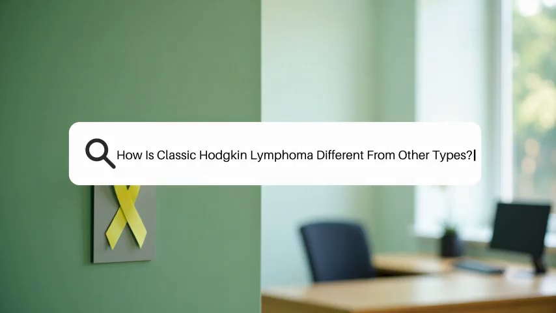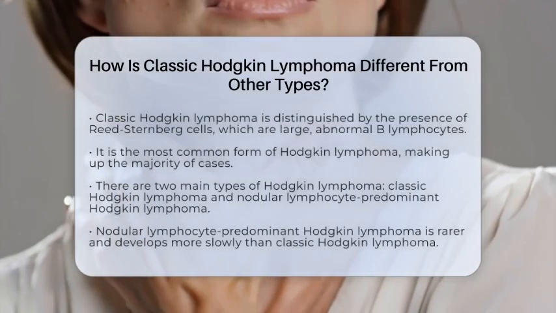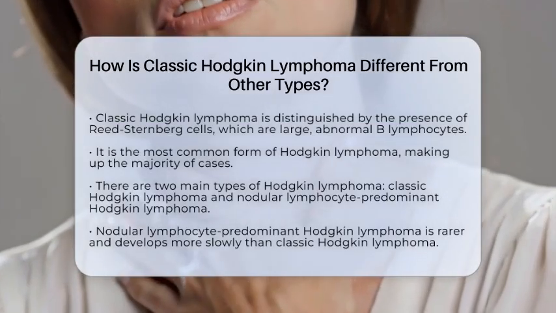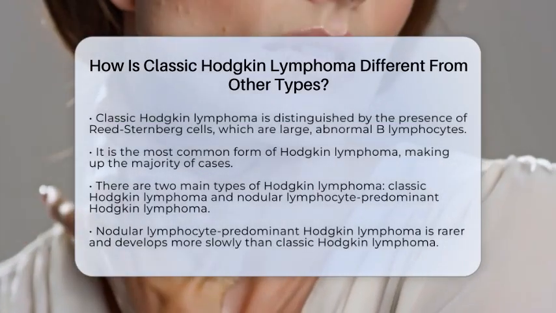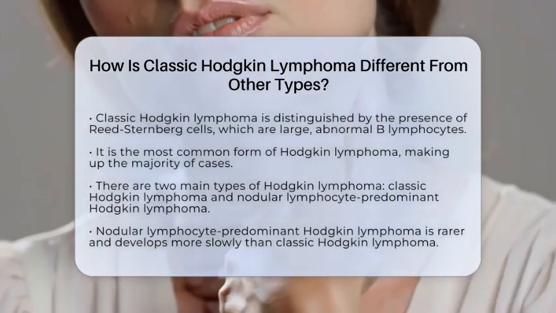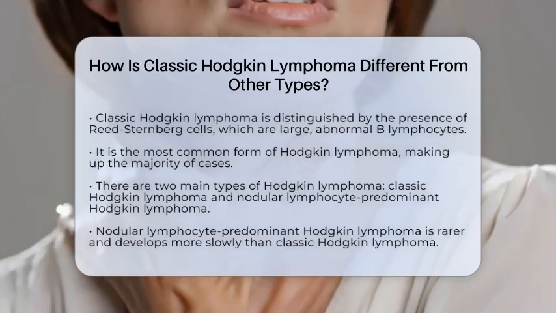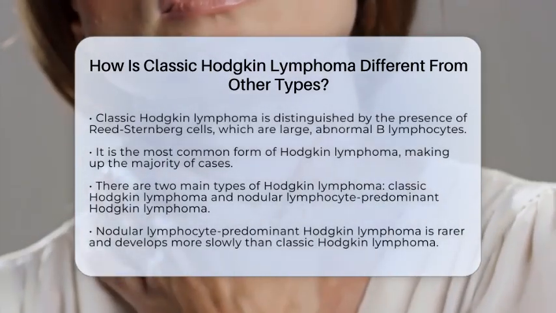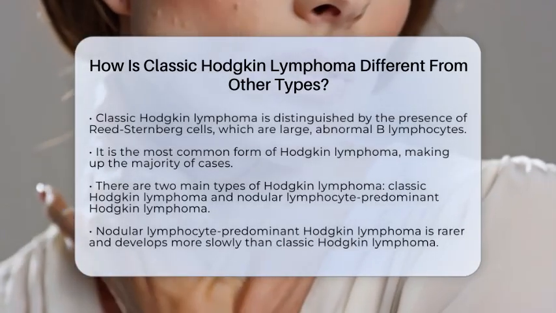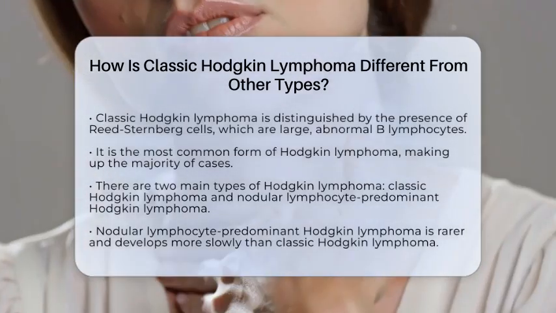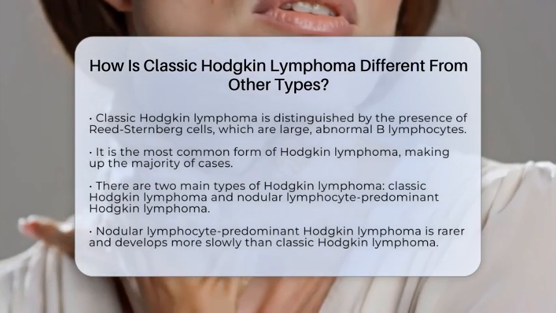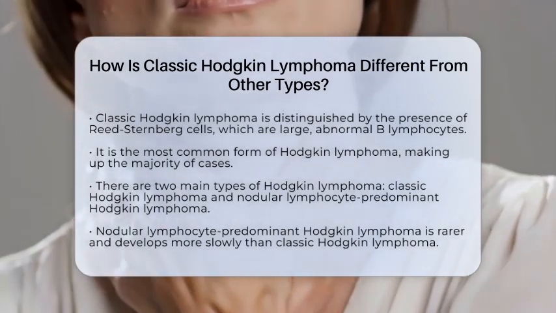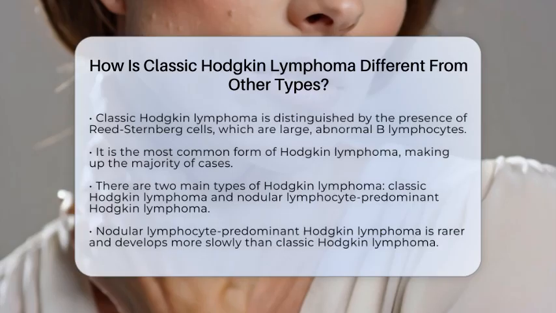How is classic Hodgkin lymphoma different from other types? When we talk about classic Hodgkin lymphoma, we need to understand what makes it stand out from other types of lymphoma. One key feature is the presence of unique cancer cells known as Reed-Sternberg cells. These are large, abnormal B lymphocytes that can be seen under a microscope. This characteristic is what sets classic Hodgkin lymphoma apart from non-Hodgkin lymphomas, which do not have these specific cells.